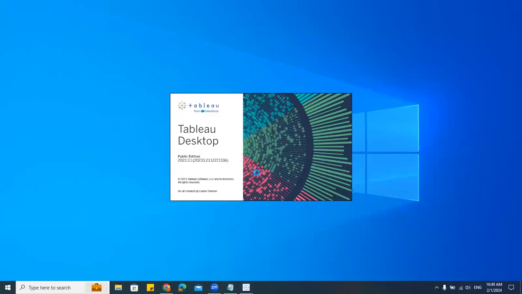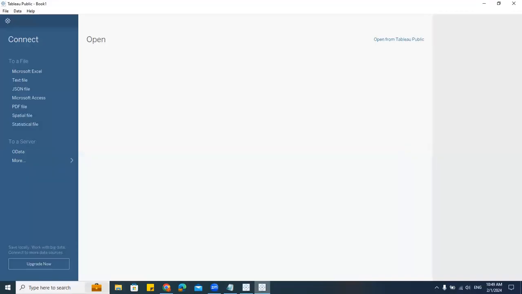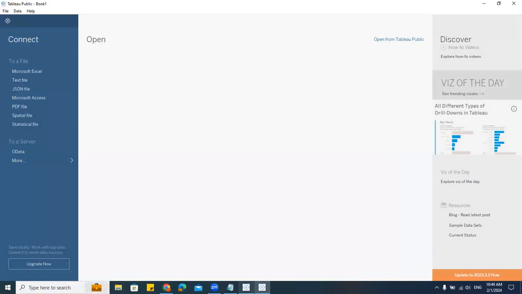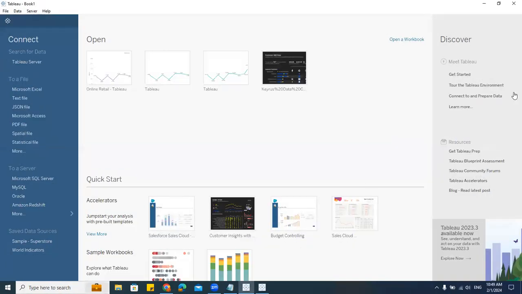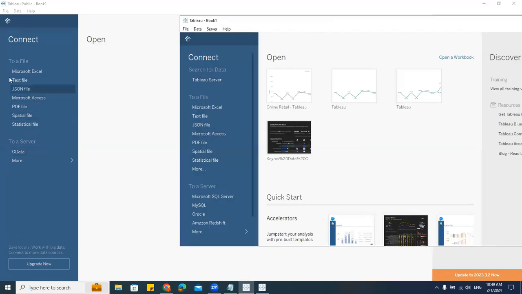See, this is Tableau Public, the public edition. Can you see that? It was mentioned as Tableau Public edition. See the difference with the welcome screen. I'll keep it side by side. Can you see here? I have this Tableau Server. Here I don't have that.